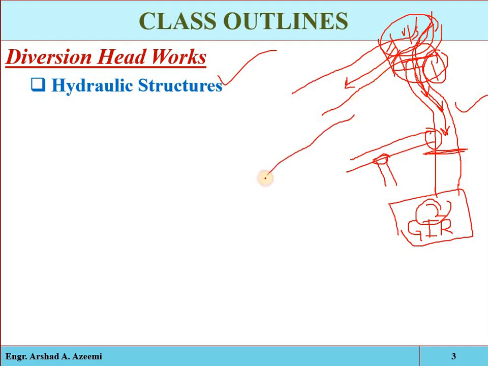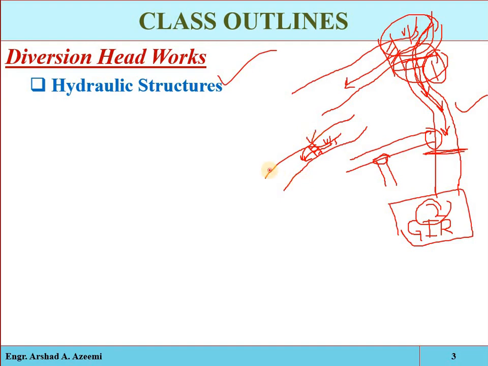We have discussed the concept of the weir and barrage. A weir is just a barrier across the river. It raises the water level at the upstream side, and the extra water overflows over the barrier. So we can say that the weir is a completely submerged hydraulic structure.